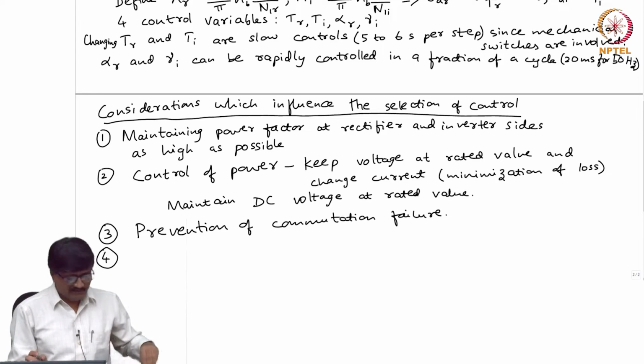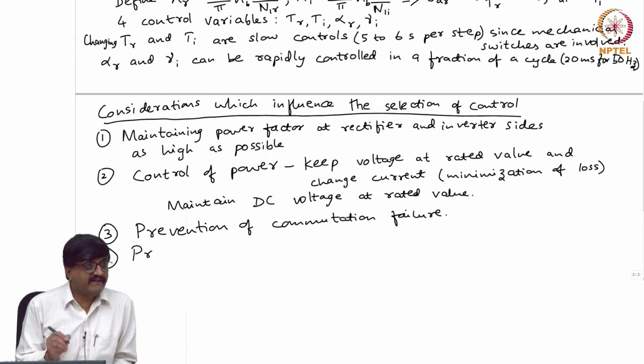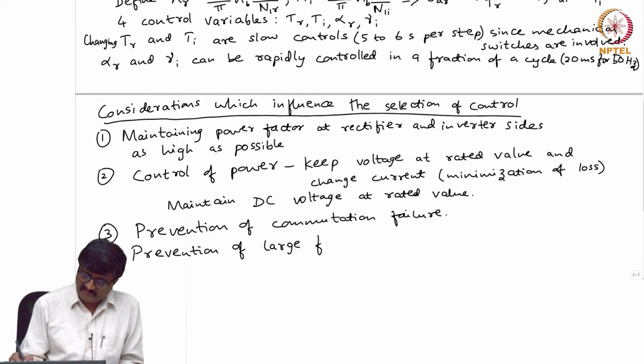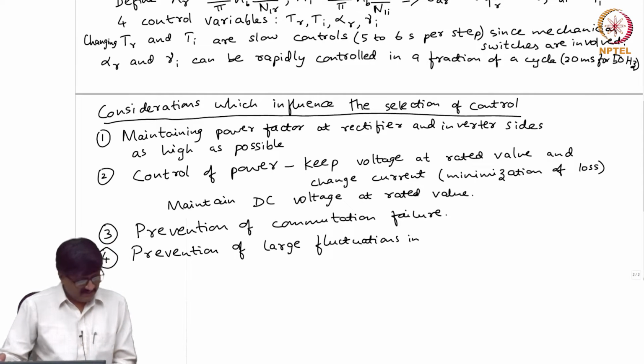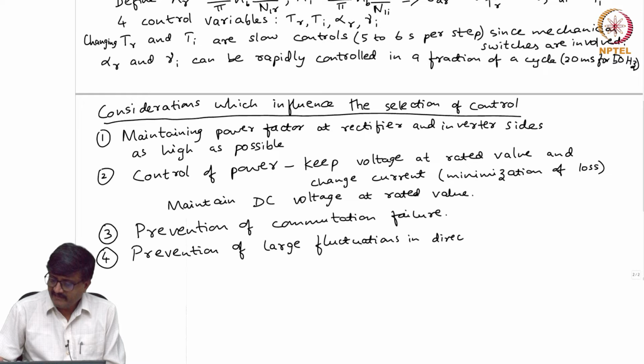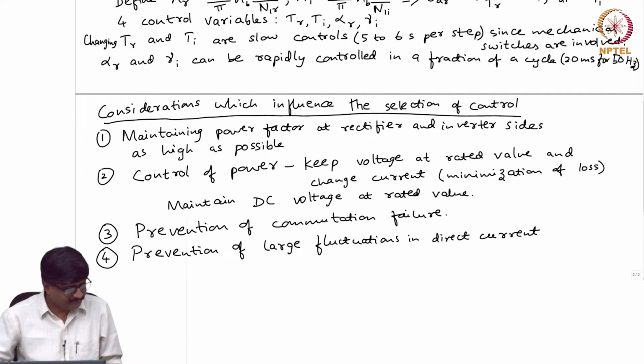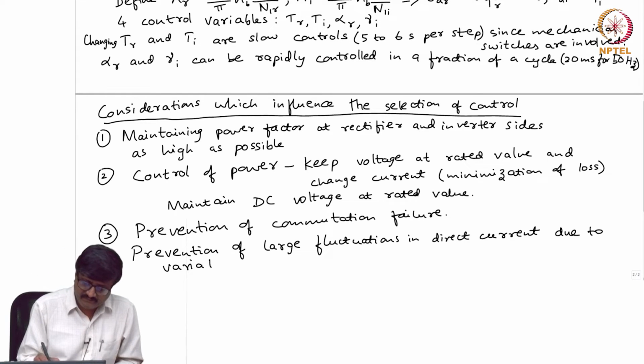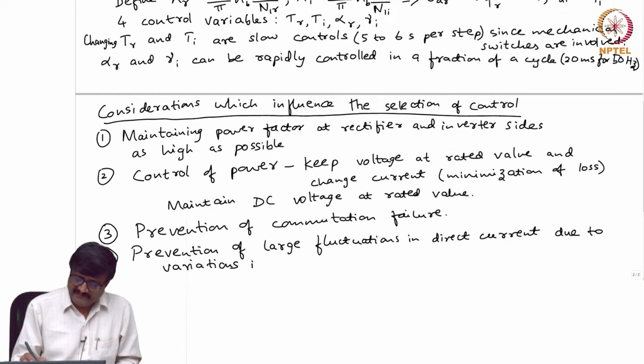consideration? One consideration that is very important whenever we have a power electronic device is prevention of large fluctuations in the direct current, the DC side current. So, this can be due to variations in the AC system voltage.